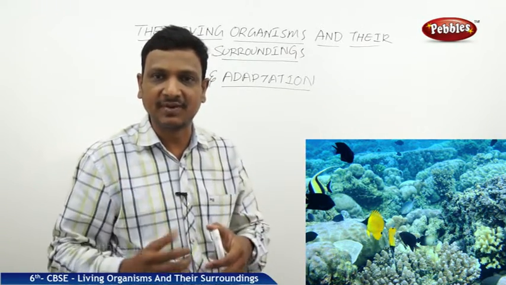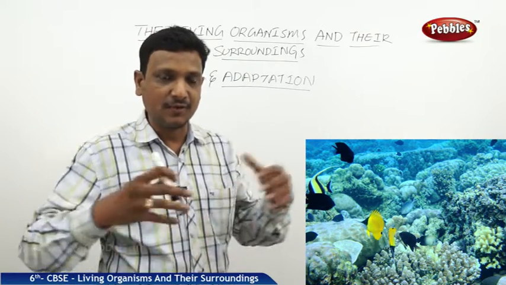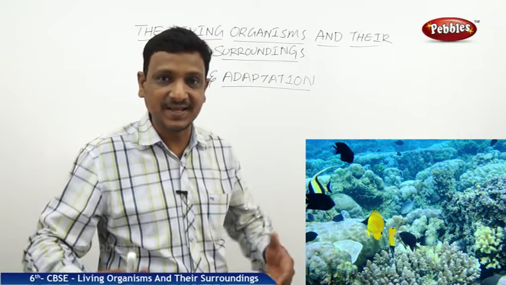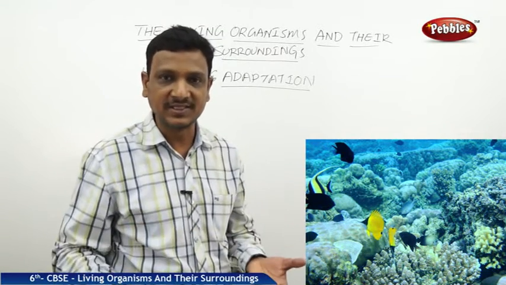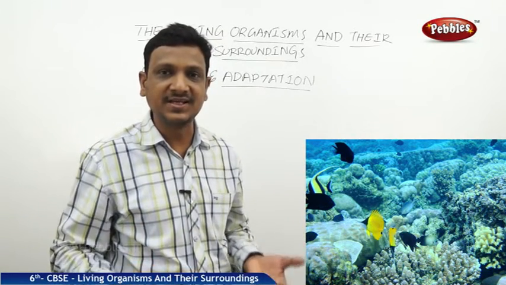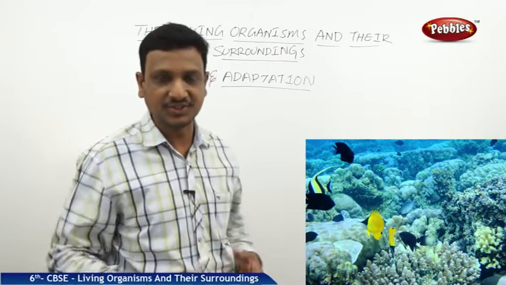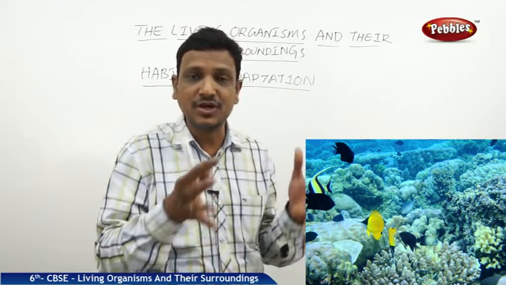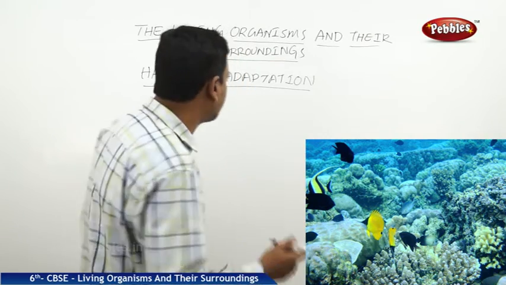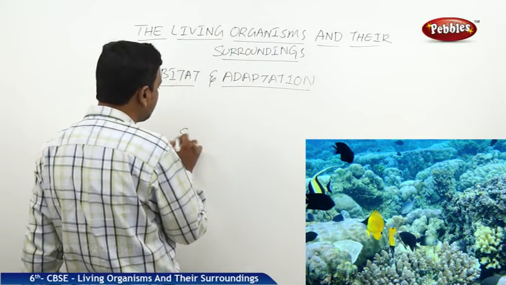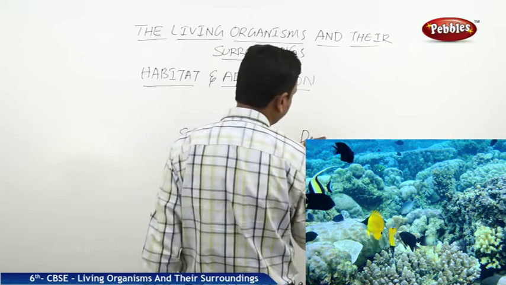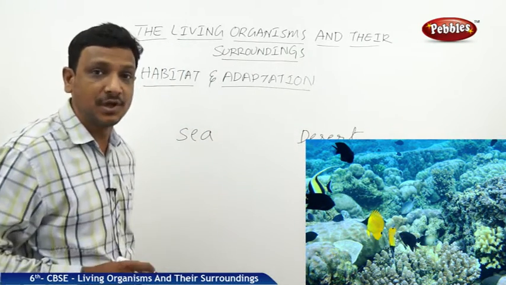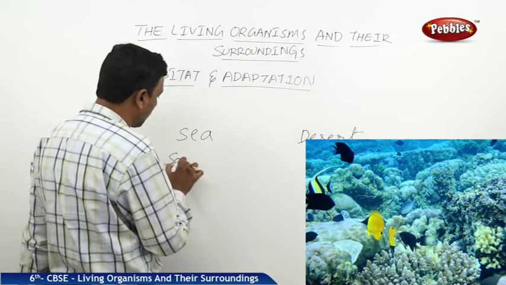So let's see, we just discussed that plants and animals exist everywhere, but they are different from the plants and animals that exist in our place. That means the form of plants and animals, more exactly the features of plants and animals, are designed in such a way that they are suited to their environment, which enables them to live in the particular environment. Let us consider two situations, sea and desert. Sea is full of salt water.